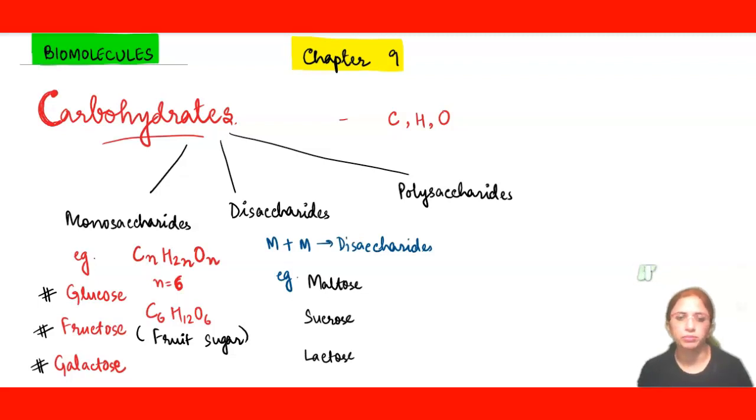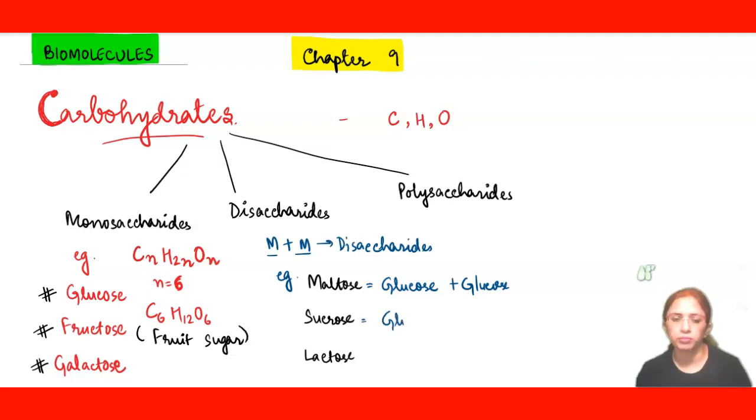Maltose is formed by the combination of glucose with glucose. As I said in the beginning, 2 monosaccharide units attach together to form the disaccharide. So here glucose unites with glucose to form maltose.